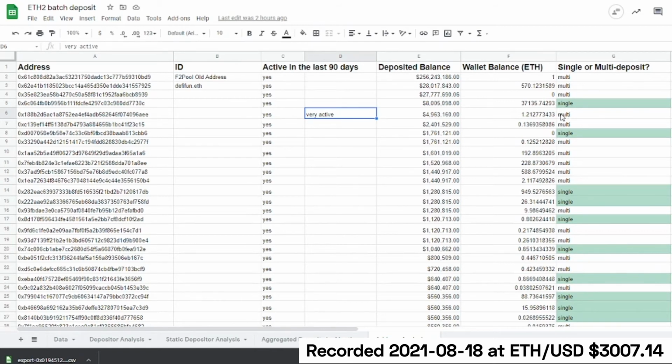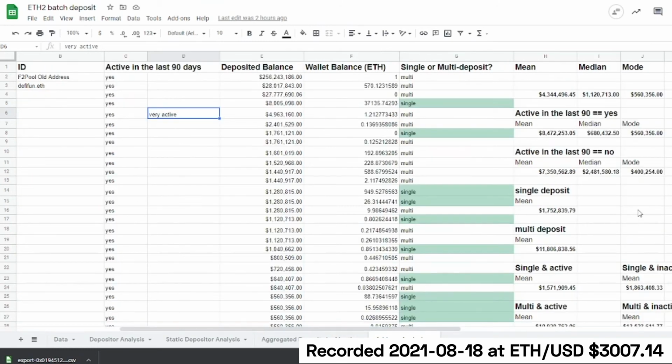And we can also take some analysis of their deposits and see, did they do a single deposit or did they do multiple deposits over time? And when you do this kind of analysis, you can start to break down user behavior as well. So for example, if a user in this bracket was active in the last 90 days, they would have a median of $680,000 worth of deposits.